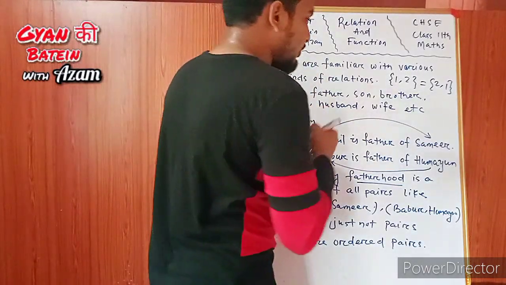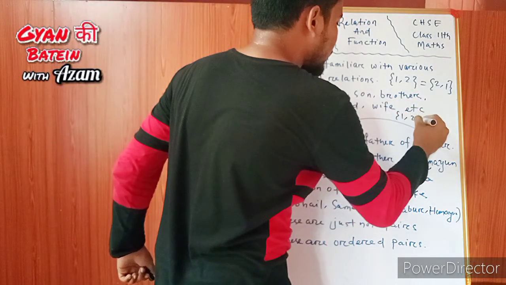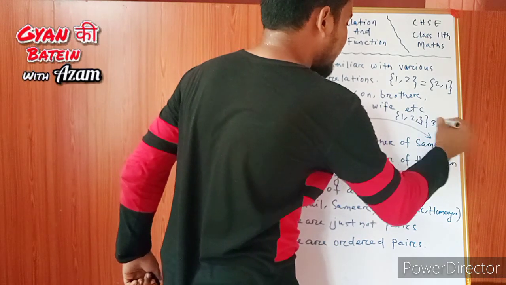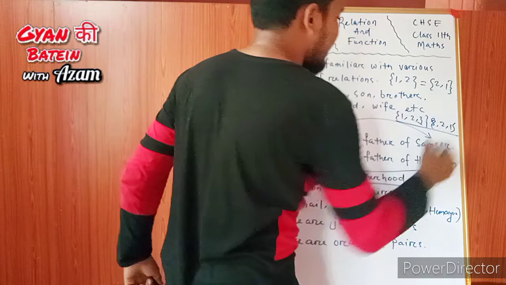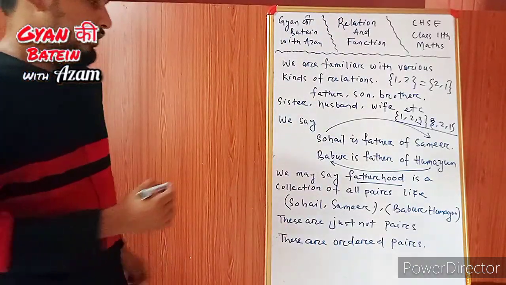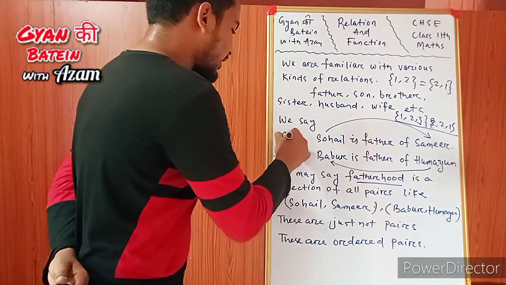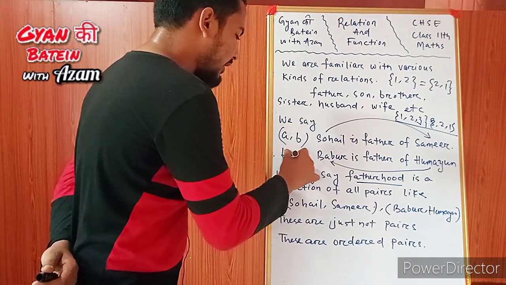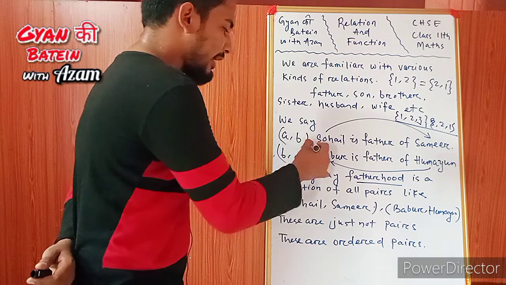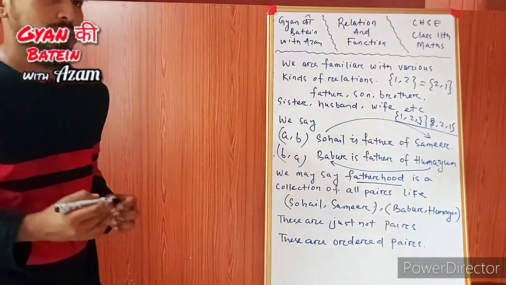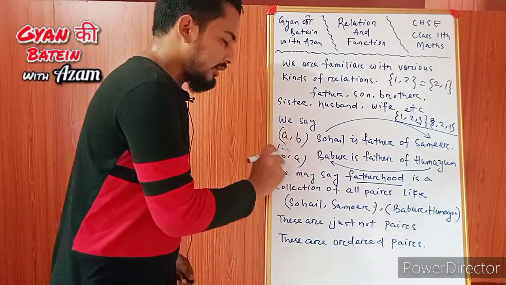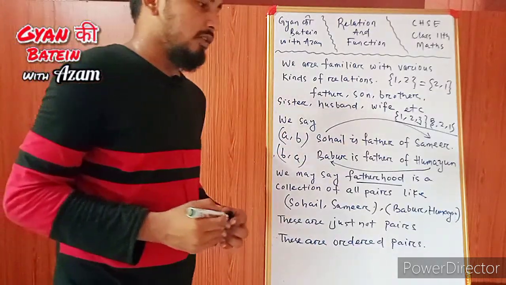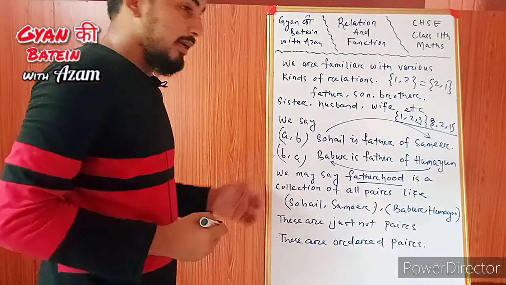For example, if you write {1, 2, 3} and again you write {3, 2, 1}, then both the sets are equal. But in ordered pairs, if you say (A, B) is an ordered pair and (B, A) is an ordered pair, then (A, B) is different than (B, A) because the order is different. If the order is different, then the ordered pair is also different. You cannot say that these two ordered pairs are equal.